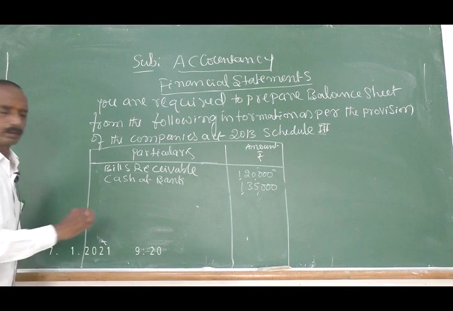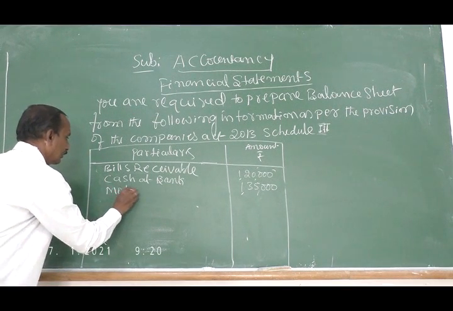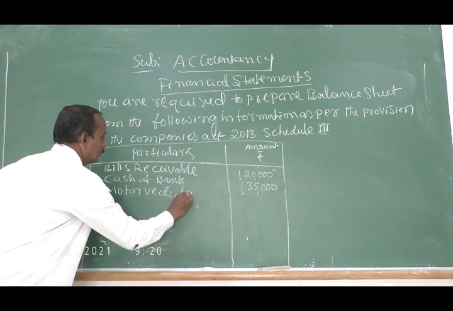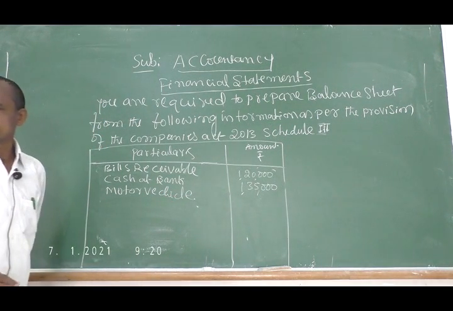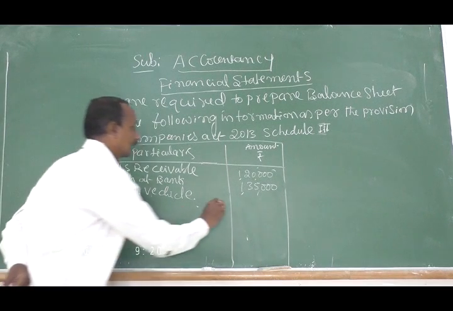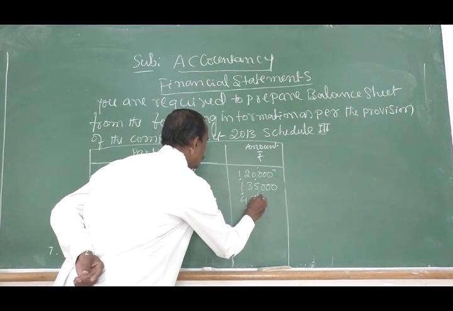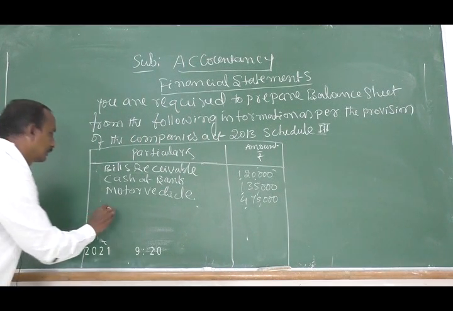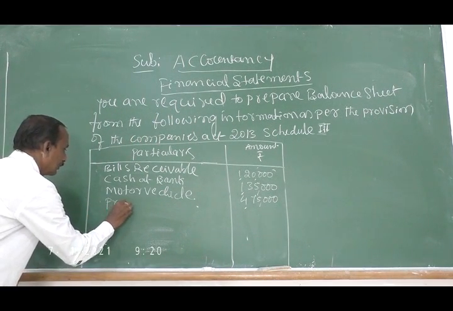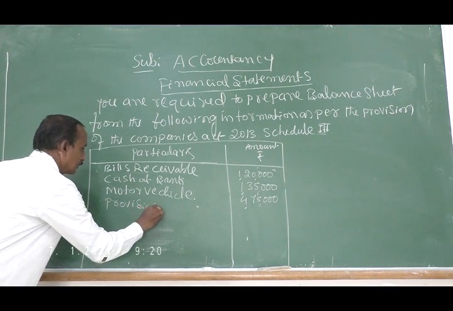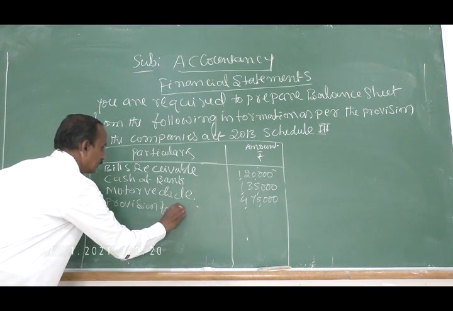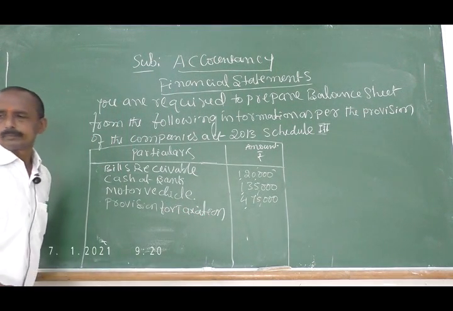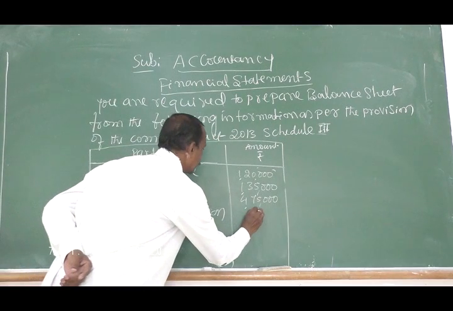Next, motor vehicle, 4,75,000. Provision for taxation, 16,000.